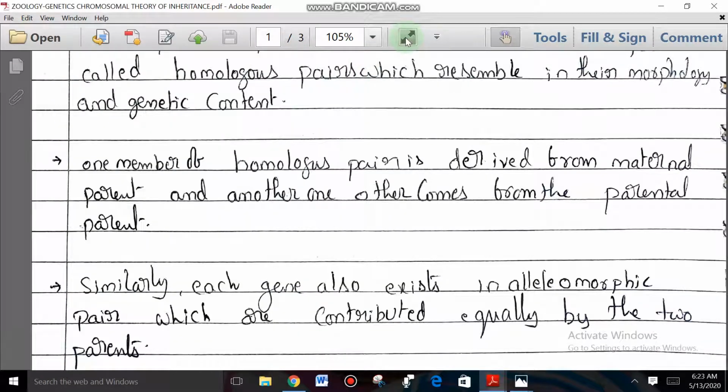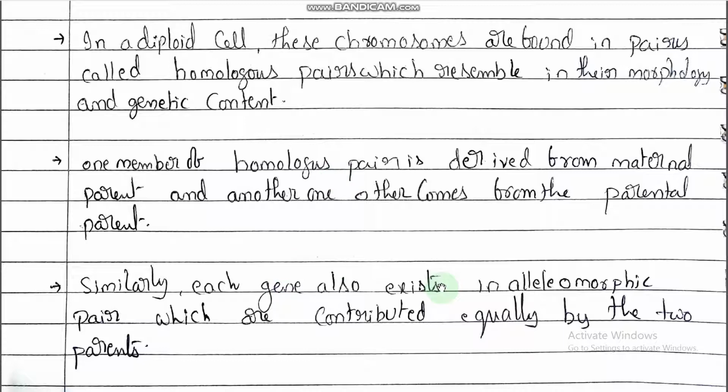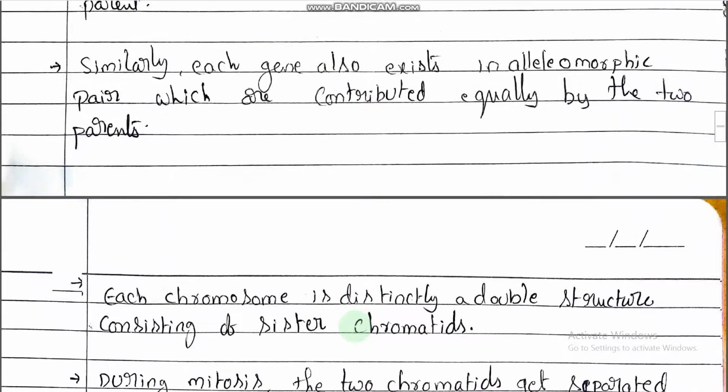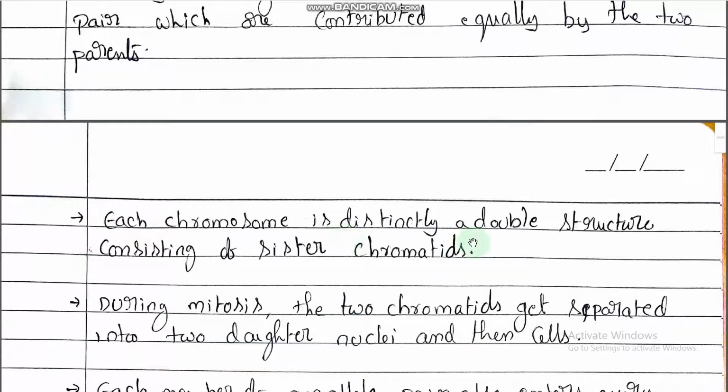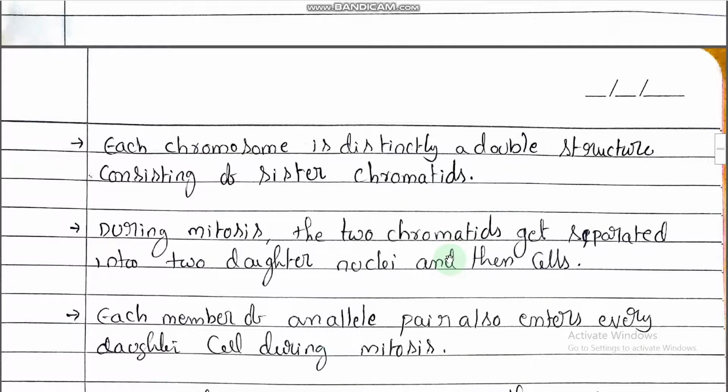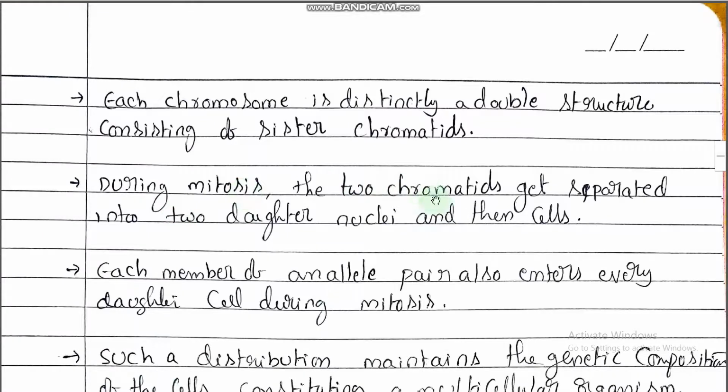Right here. Similarly, each gene also exists in allelomorphic pairs which are contributed equally by the two parents, right? And next one, each chromosome is distinctly a double structure consisting of sister chromatids. The part of the chromosome is called a chromatid. During mitosis, the two chromatids get separated into two daughter nuclei and then cells.